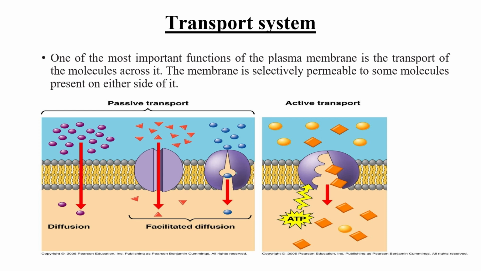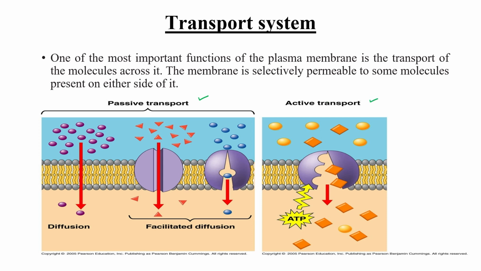So as we have just discussed, the plasma membrane also acts as a transporter, which means it is involved in the transport system, right? One of the most important functions of the plasma membrane is transport. As you can see, there are two types of transport. One is passive transport and another one is active transport.